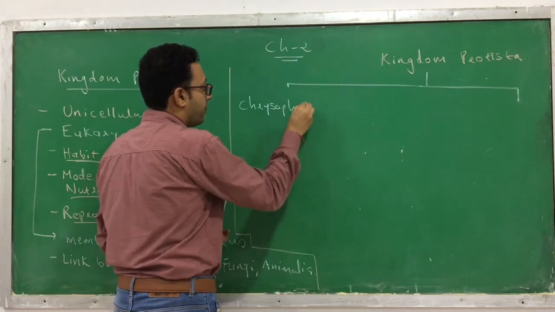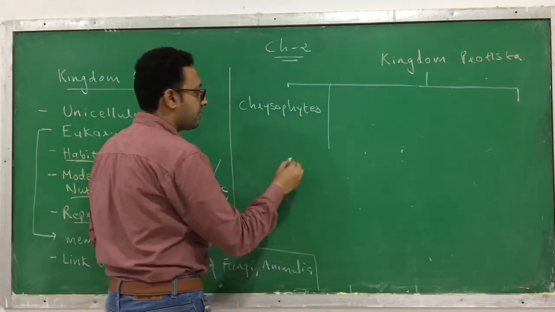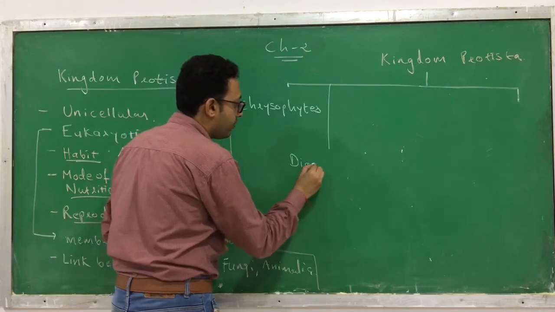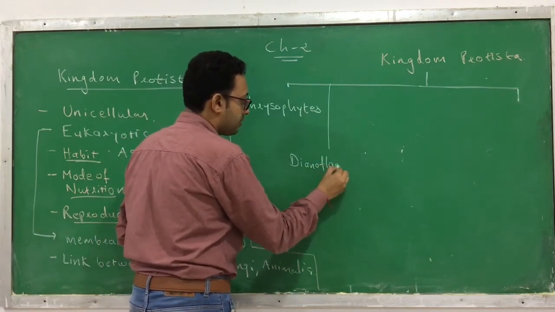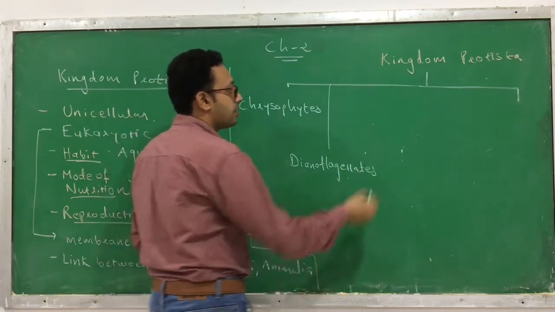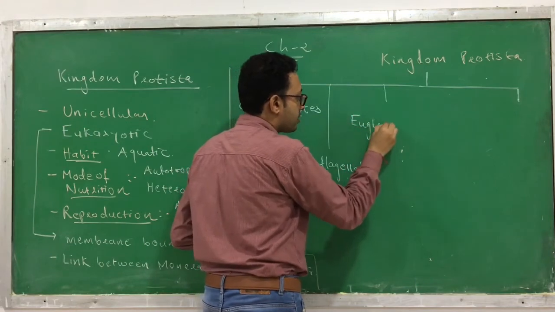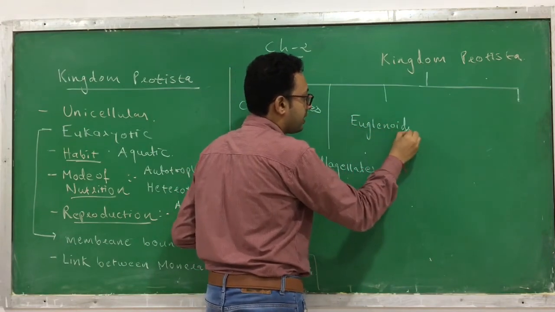The second category is dinoflagellates. The third category is euglenoids.